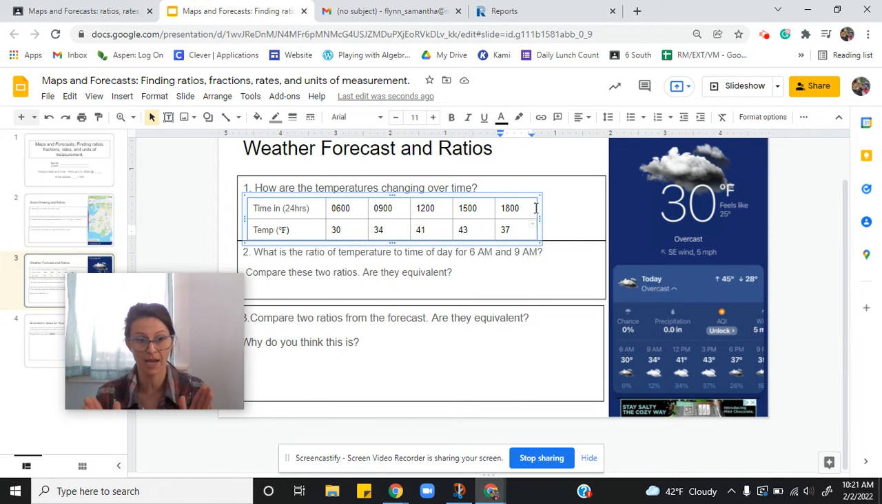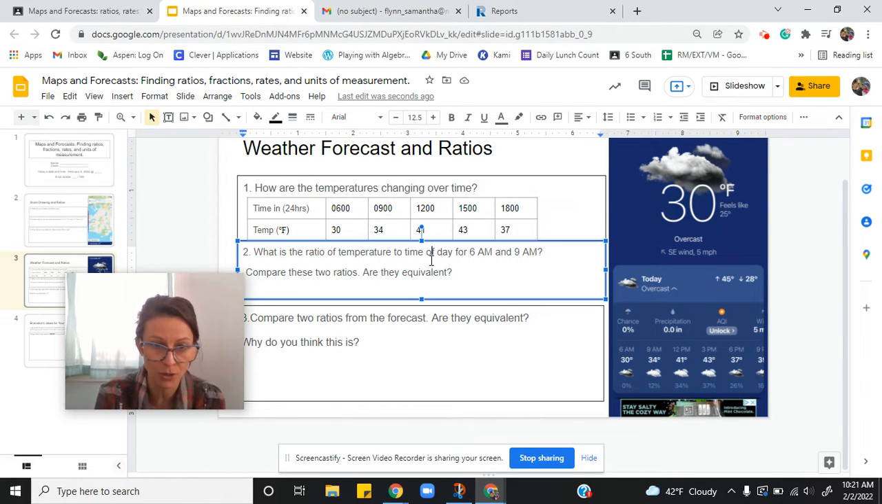From 6 to 9, 3 hours pass, and 4 degrees build, right? It gets 4 degrees warmer. So what is number 2? What is the ratio of temperature to time? So temperature.